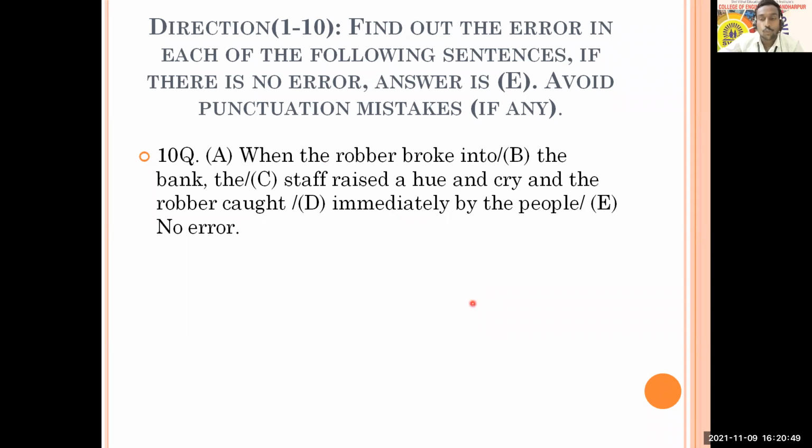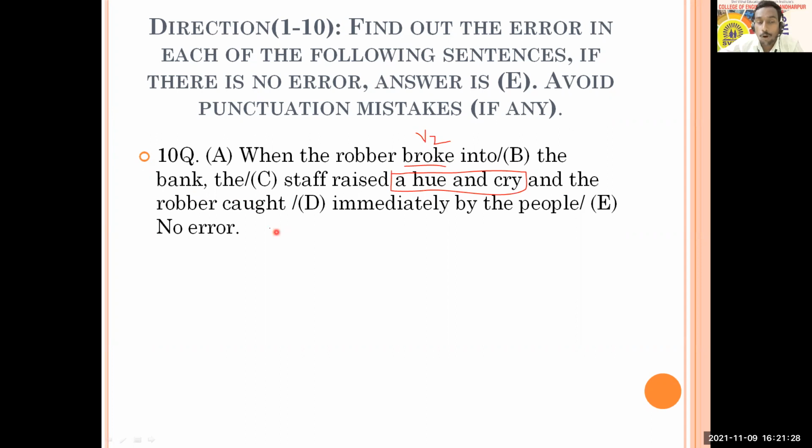All right. Okay. So you people can just try to read the sentence. When the robber broke into, Shraddha. All right. So robber broke into, that is perfect. Break, broke, broken. So broke is V2 here. That is right. That is simple past tense. Into the bank. That is also okay. Up to that, okay. Staff raised a hue and cry. So I think that people have to find out the meaning of this. A hue and cry is a phrase in English. You people try to find out its meaning. Will come to know. Okay.